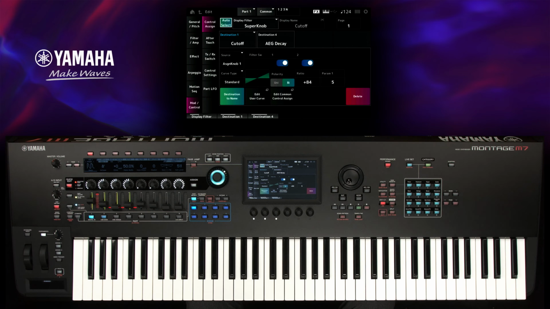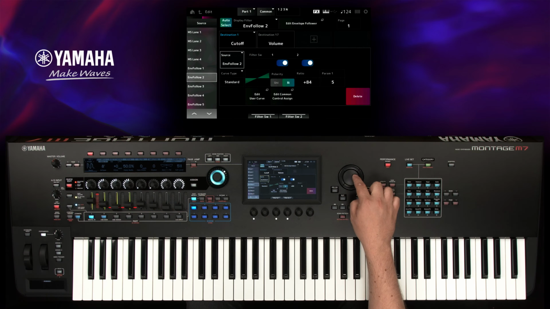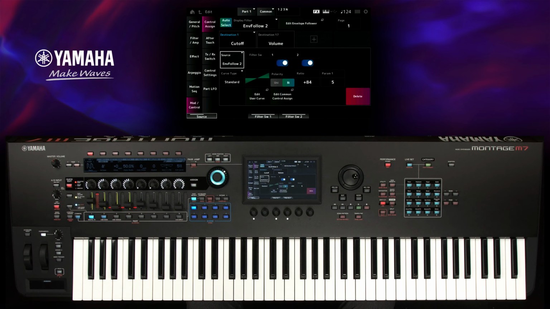Change the source for Destination 1 to envelope follower 2. The Destination 17 has been auto-created with the activation of the envelope follower. Since we do not need it for this example, we can delete it.